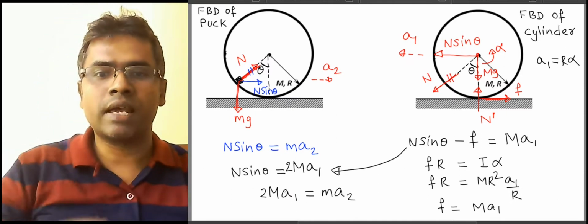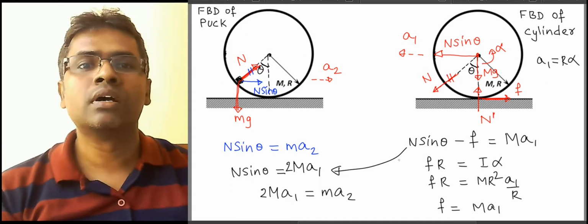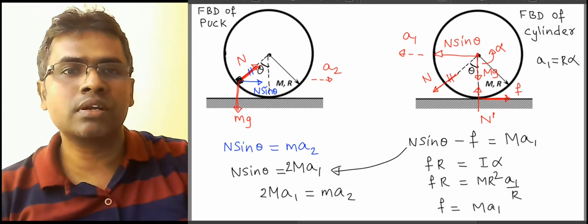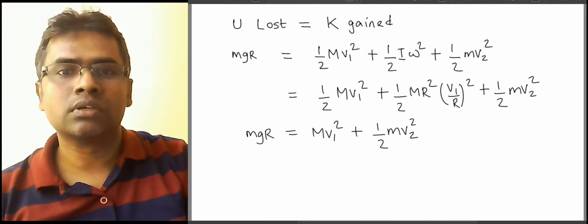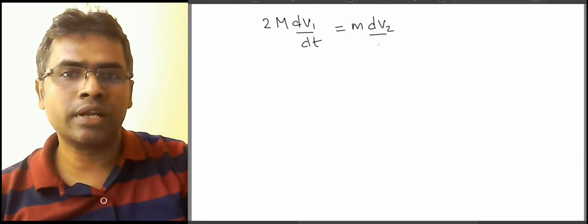Now we can write acceleration as a derivative of the velocity with respect to time, and then we can see that we can actually get a relation between the velocities. So if I write down 2 capital M into dv1 by dt, this is equal to, oh sorry, the other one, M into dv2 by dt.